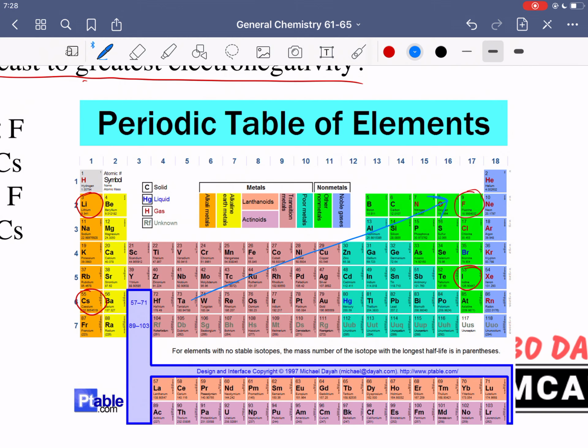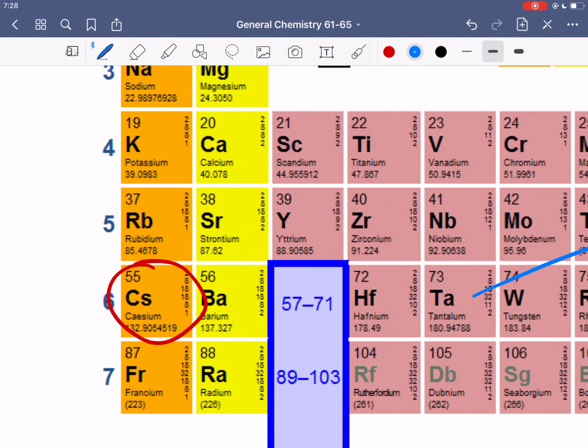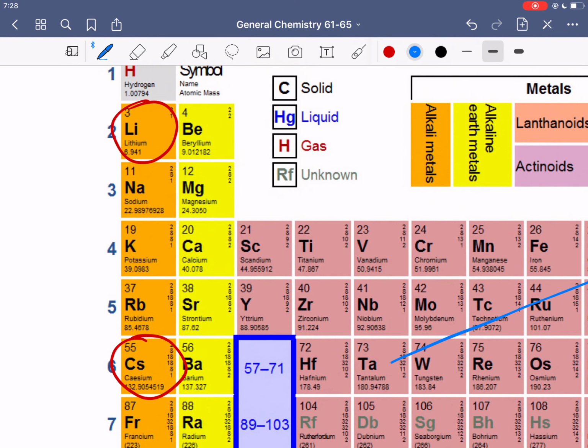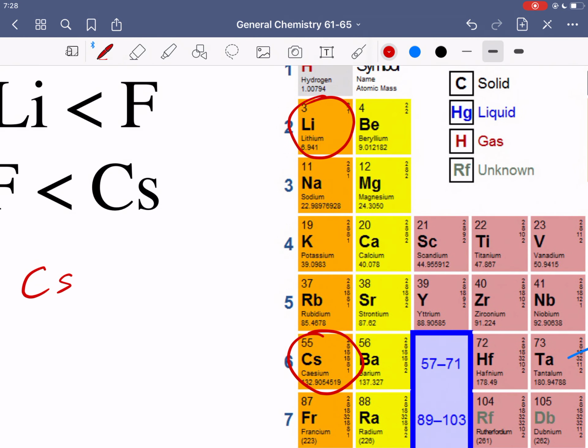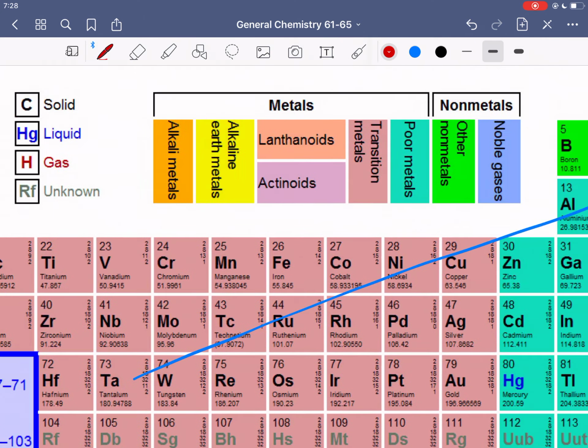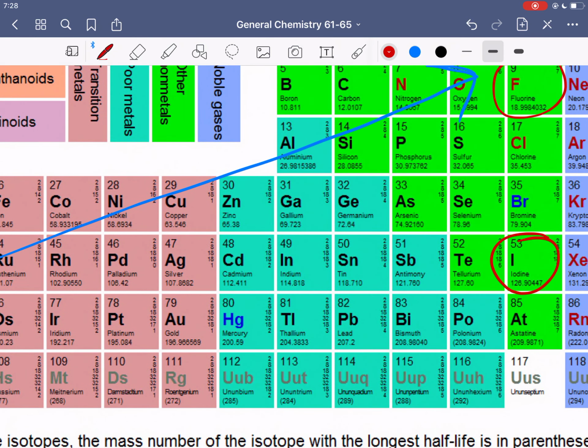And the thing to keep in mind is it's much more important if you go towards the right than if you go up. So all the way over here, the thing which is the furthest, cesium, francium, these ones are the least electronegative. Cesium actually would be very not electronegative, so least electronegative. Lithium, since it's up, and as I said, up means more electronegative, lithium is more electronegative, so cesium is the least.